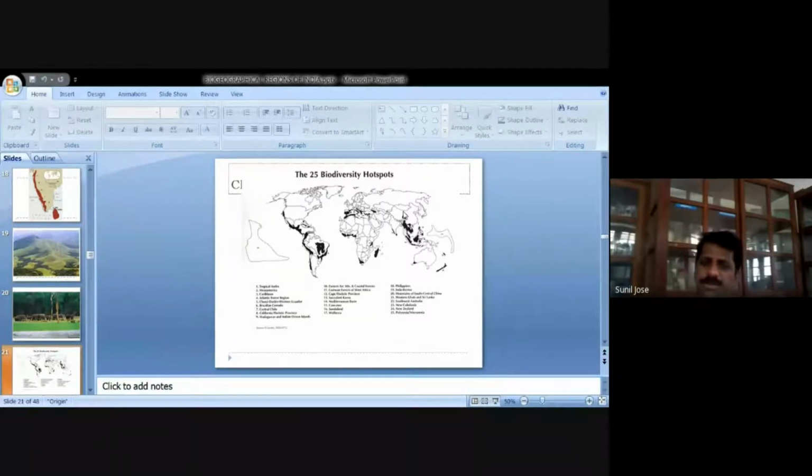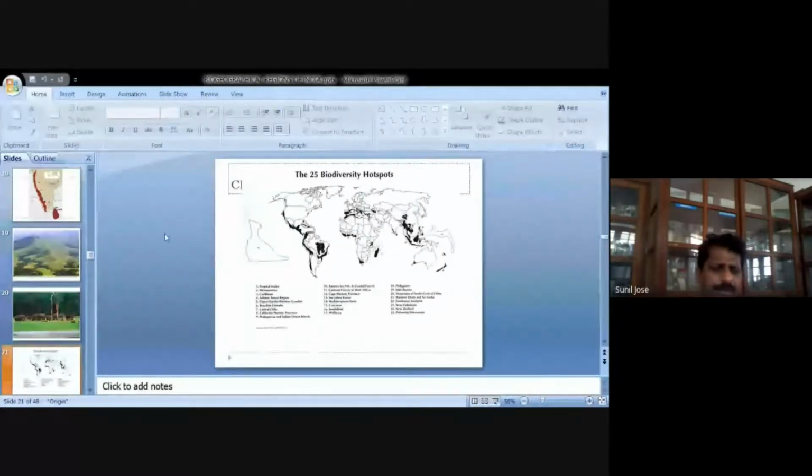Such species, not present anywhere else and only present in that region, are known as endemic species. In the case of the Western Ghats, we have a high level of endemic species, in both plants as well as animals. That means these species of plants and animals are not present in any other part of the world, only in the Western Ghats. So if the Western Ghats is destroyed, these plants and animals will also die. That is why the UN has protected certain regions as biodiversity hotspots, to give them maximum protection.